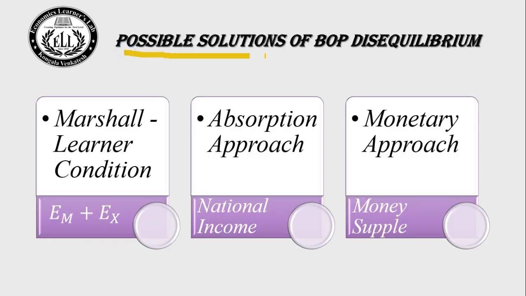The possible solutions of BOP disequilibrium. It means how the BOP disequilibrium can be corrected. There are three different approaches given by different types of economists on how we can correct BOP disequilibrium.